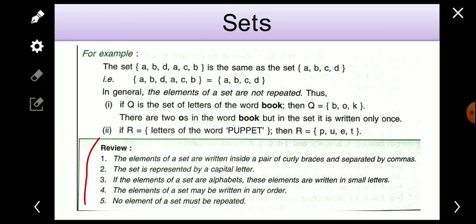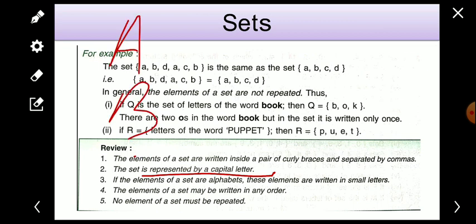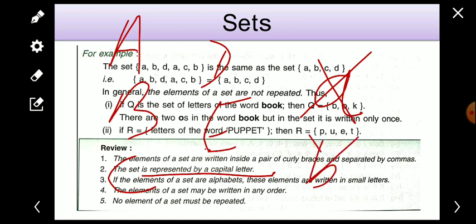Now the review of whatever we have studied till now. The elements of the sets are written inside a pair of curly brackets and separated by commas. The set is represented by a capital letter. A set should always be represented by a capital letter: A, B, C, D, like this. A set is never represented by a small letter. Never. A set is always represented by capital letters.